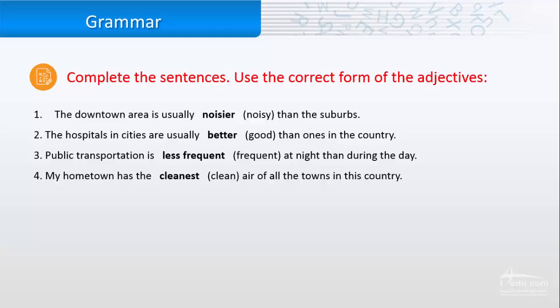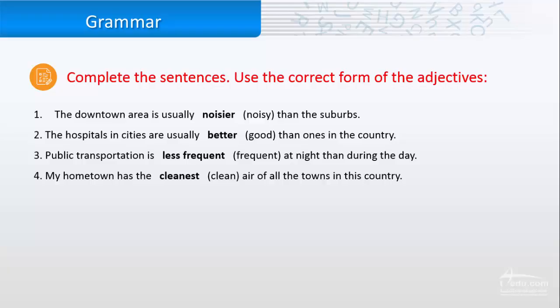Number two, the hospitals in cities are usually better than ones in the country, so I compare cities with country. I used the comparative better. Number three, public transportation is less frequent at night than during the day, so I compared night with during the day. But here we have a long adjective, so instead of adding -er at the end, we add less. Okay, for example, if you have long adjectives like comfortable, beautiful, instead of putting -er at the end, we just add less or more or most.